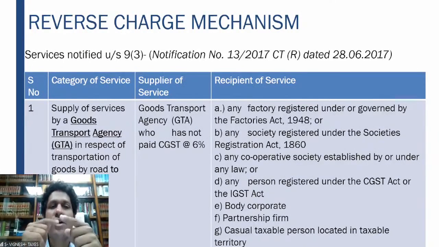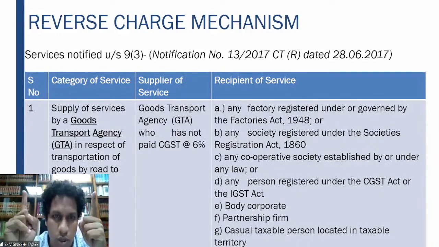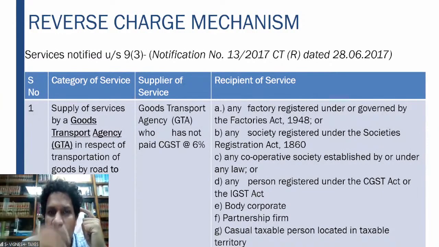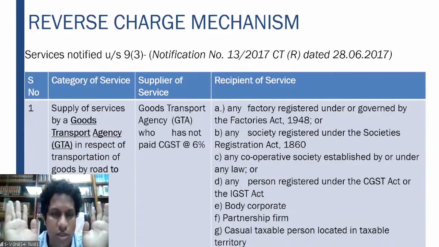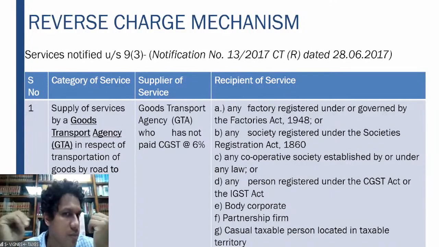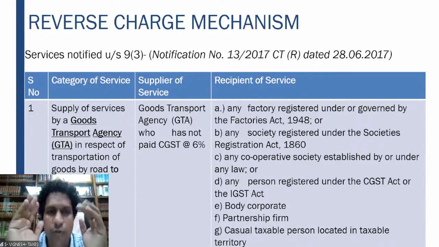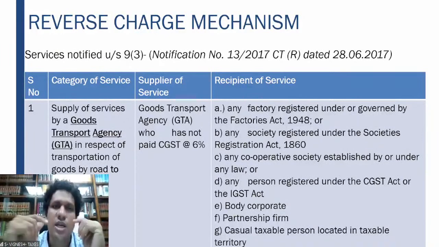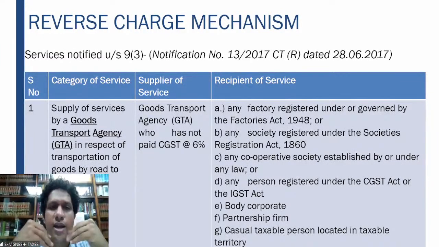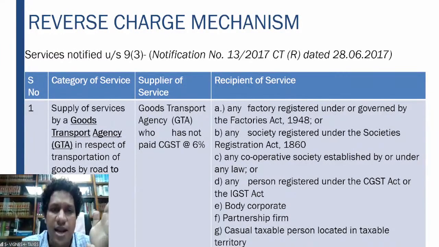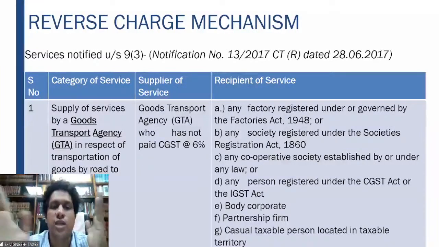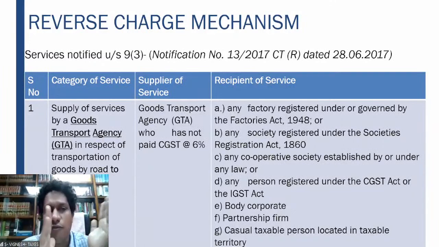There is a difference between a goods transport agency and hiring of a motor vehicle. If one person has a motor vehicle, I'm just taking that motor vehicle on hire for the purpose of transport. That is not a goods transport agency because I'm just using the means of transport for transporting the goods. When I say goods transport agency, I take up the end-to-end responsibility of transferring the goods from one state to the other. So that is basically supply of services by goods transport agency.